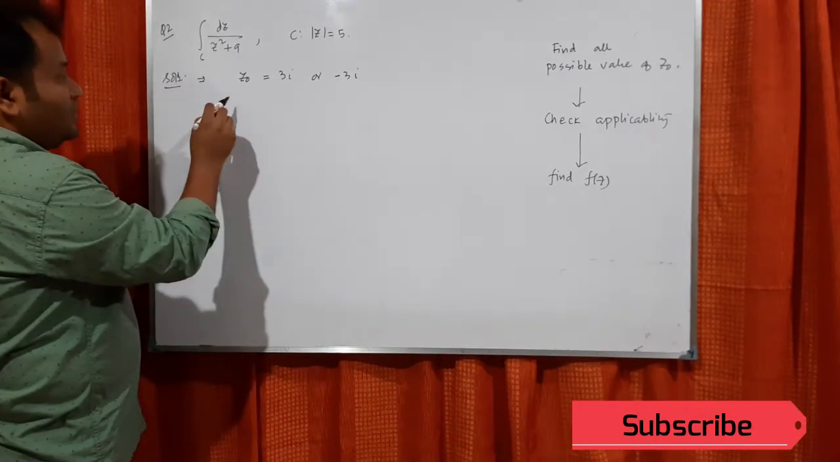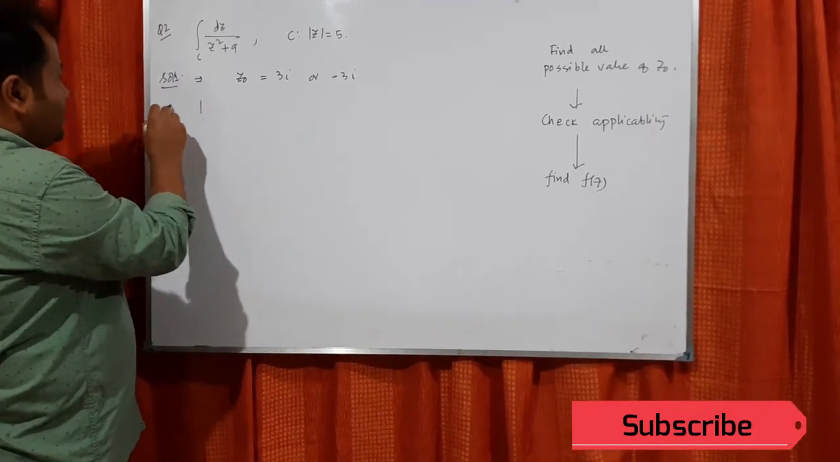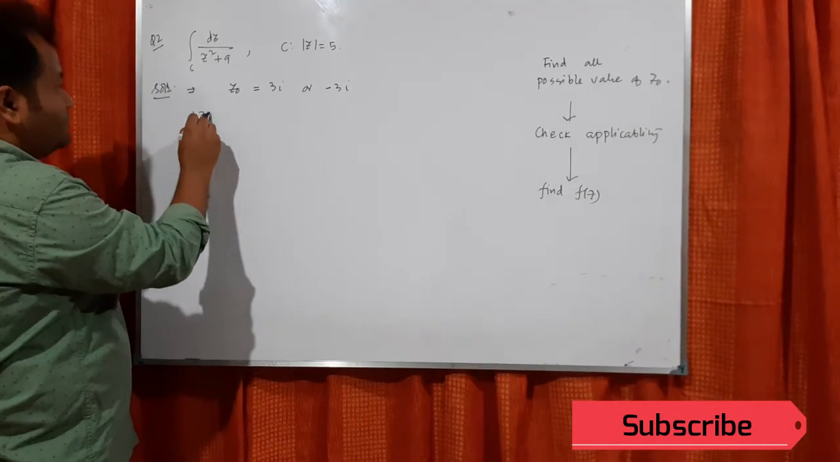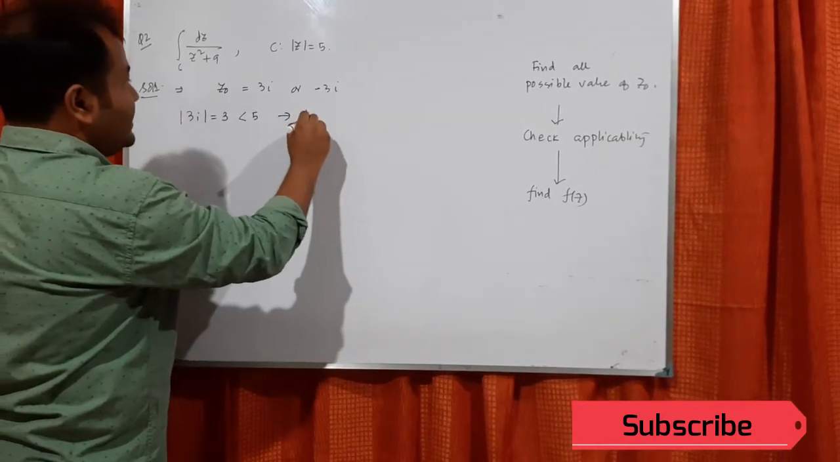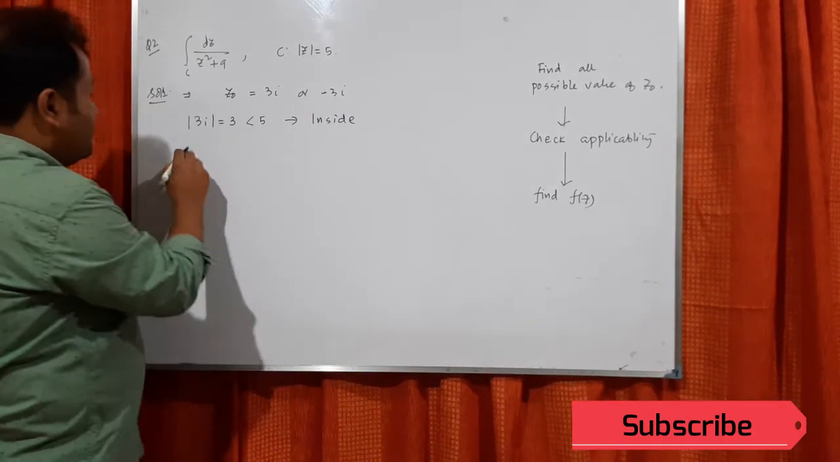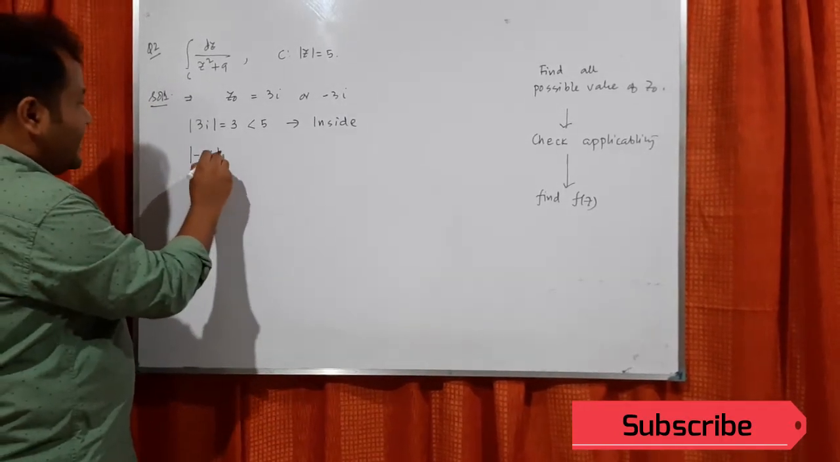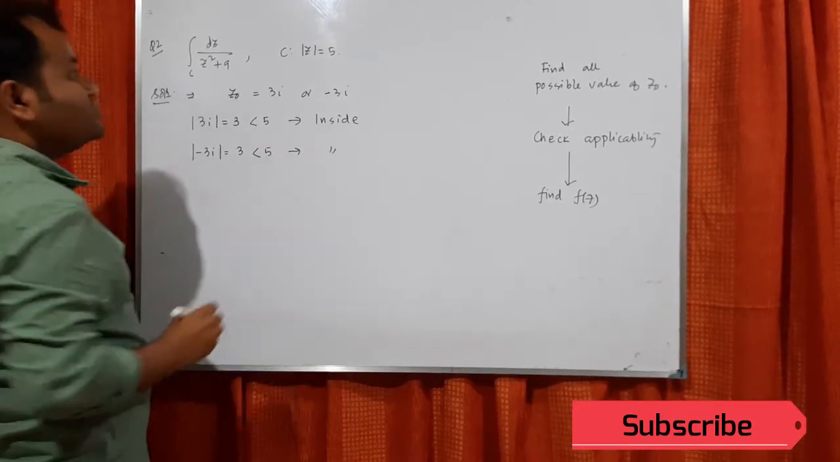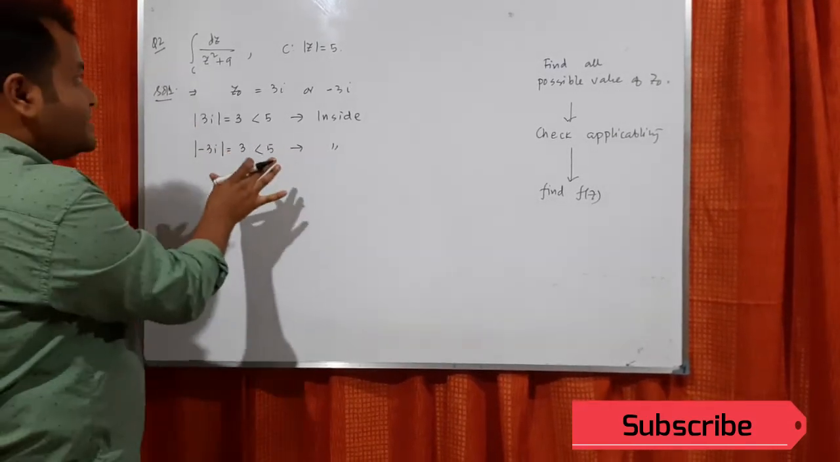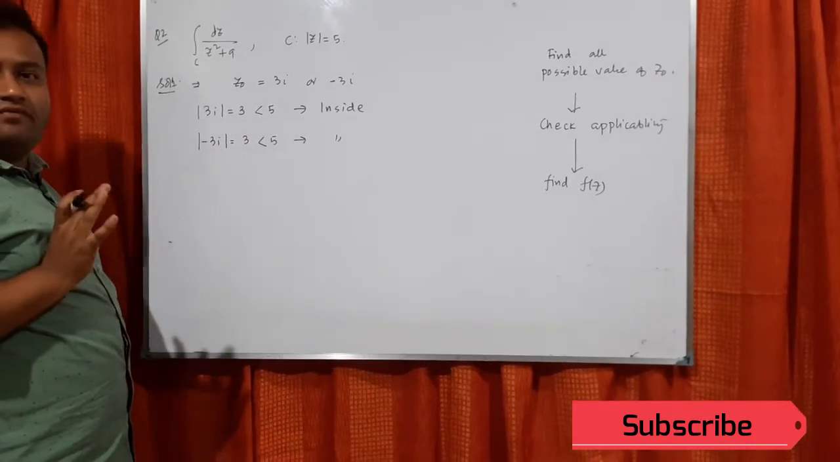Now, if I consider the 3i case, mod of 3i is 3, which is less than 5. So this is inside. Mod of minus 3i is also 3. This is also less than 5. So this also lies inside the curve. So in this case, both lie inside the curve.